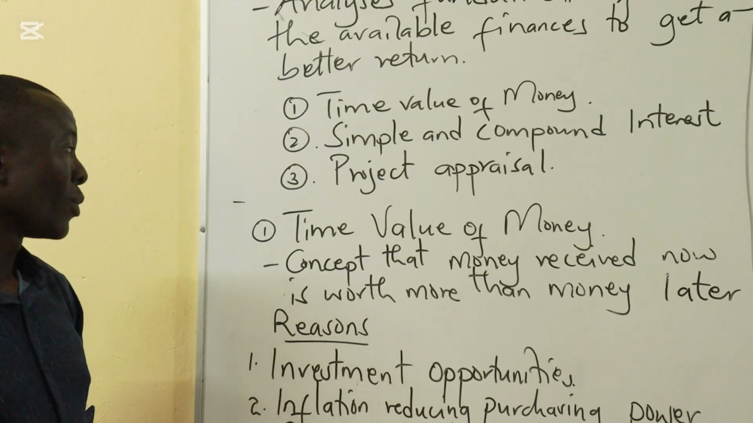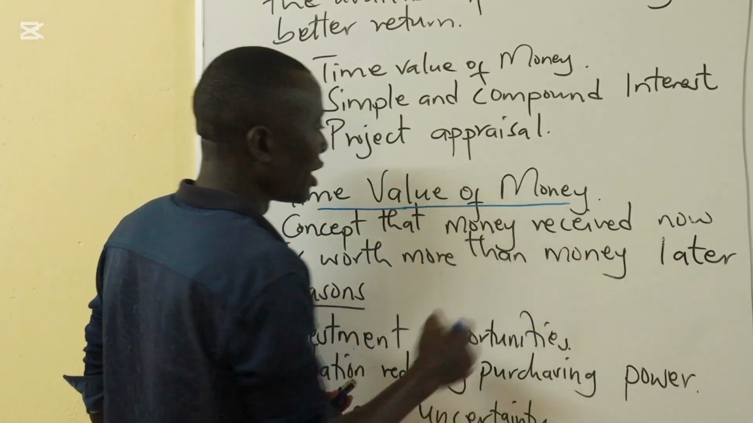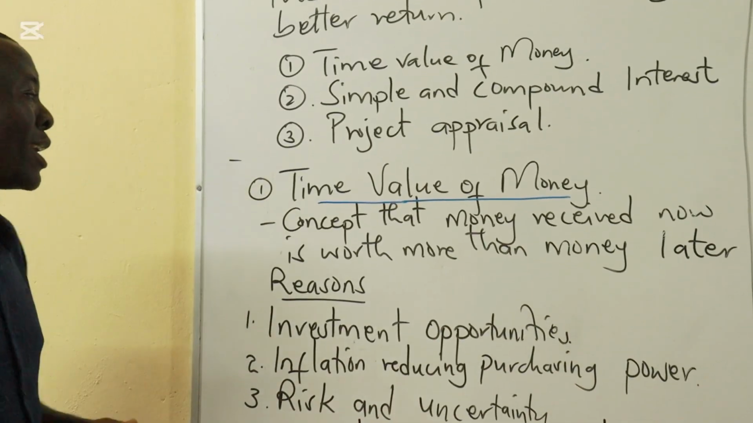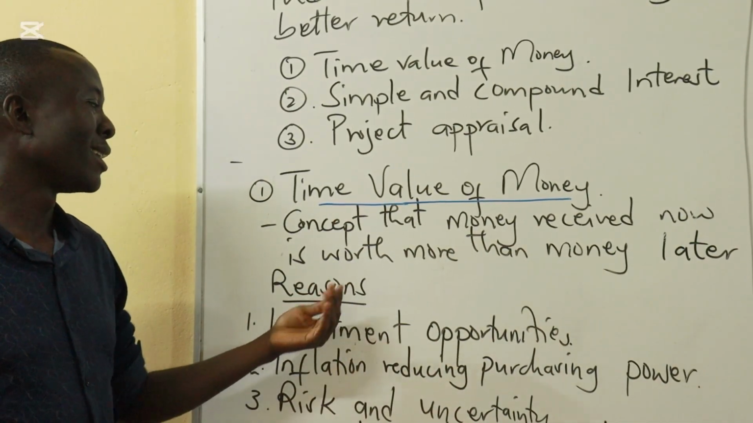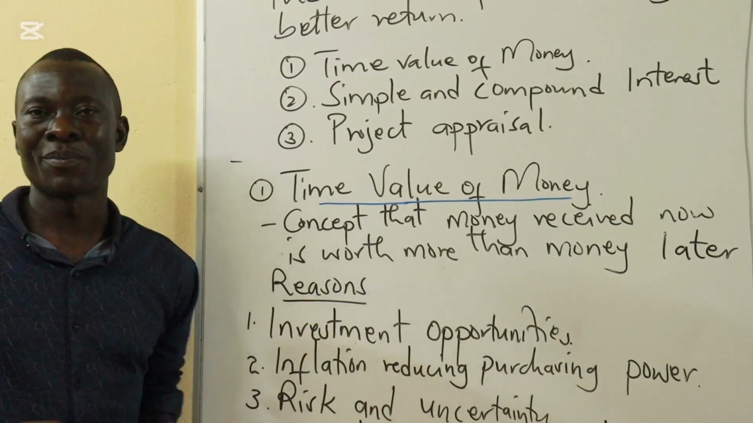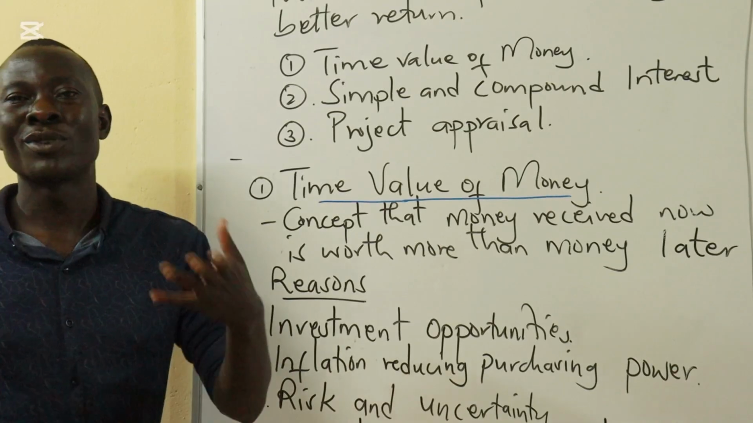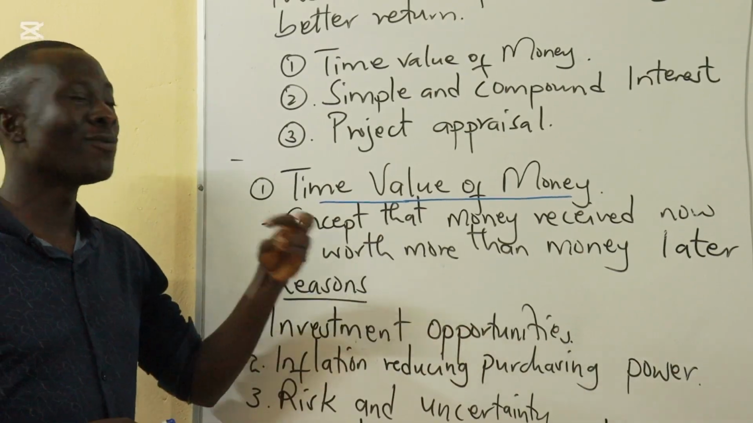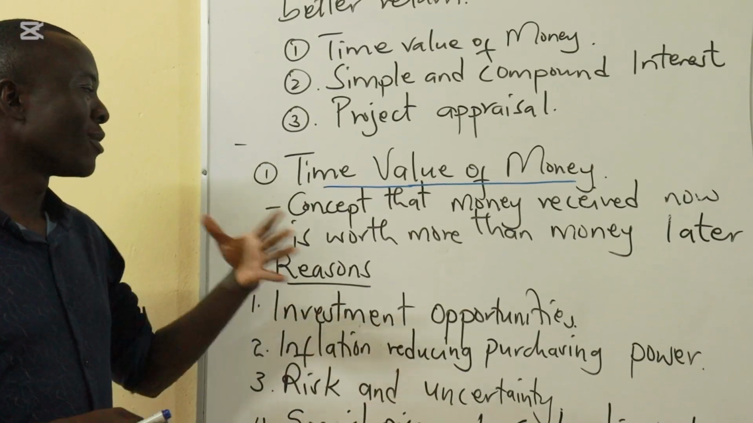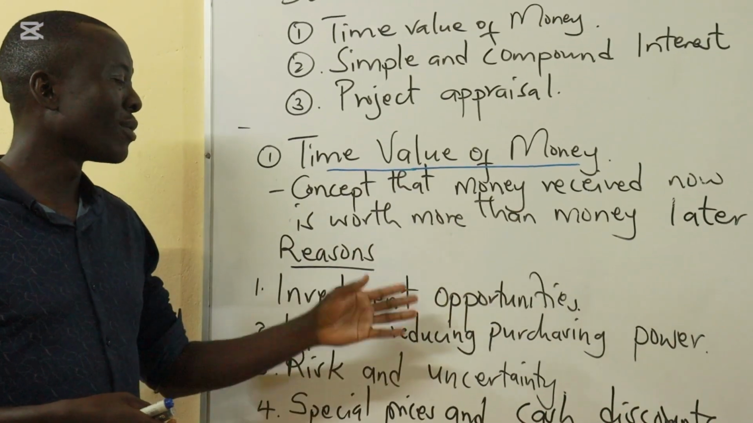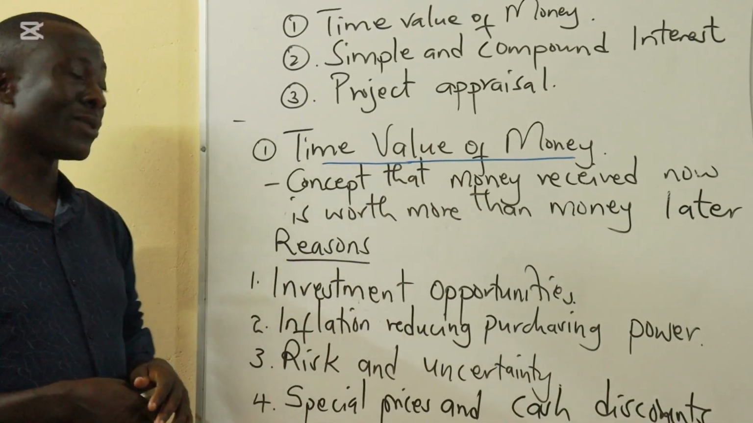We'll begin with the time value of money concept. The time value of money concept is simply the concept that money received now is worth more than money received later, and later means another time from today. If I were to pose a question to you, I may ask if you prefer to get some amount of money now or in the future. Most of us will choose now, and these are the reasons why we study this time value of money concept.